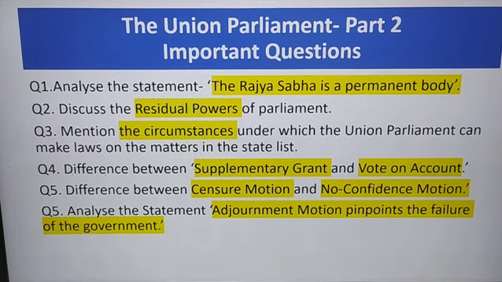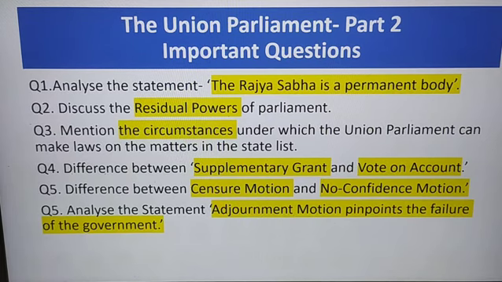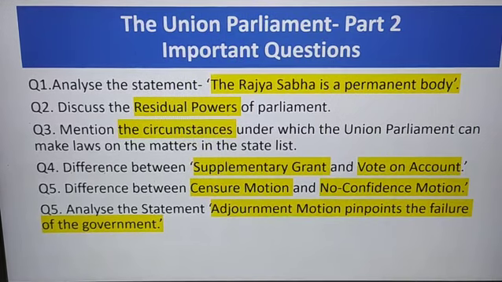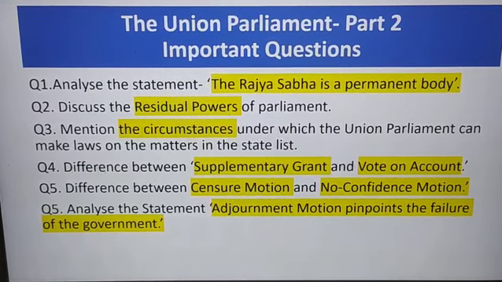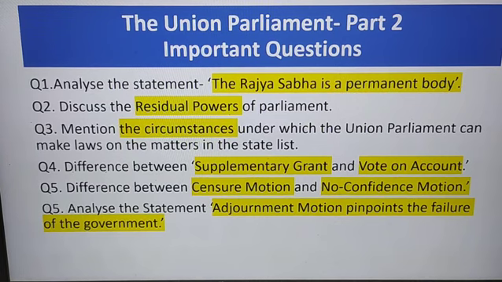Now we all know that the Parliament comprises two houses, Lok Sabha and Rajya Sabha. We have discussed earlier that Lok Sabha is not a permanent body because it gets dissolved. However, Rajya Sabha is known as the permanent body. Yes, this statement is correct. First you will write this, and then give the reason behind it, because it is never dissolved. Unlike the Lok Sabha, which can be dissolved after its term is over or if a no confidence motion is passed, the Rajya Sabha continues to exist continuously.